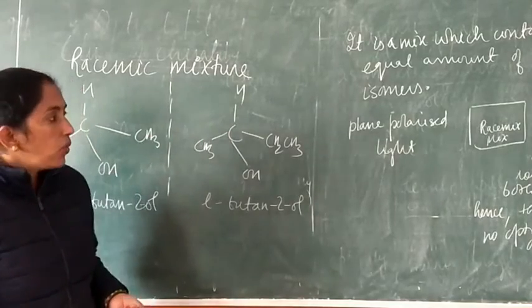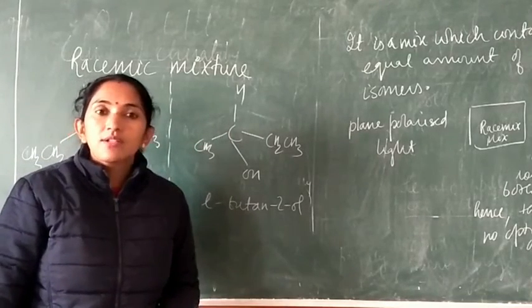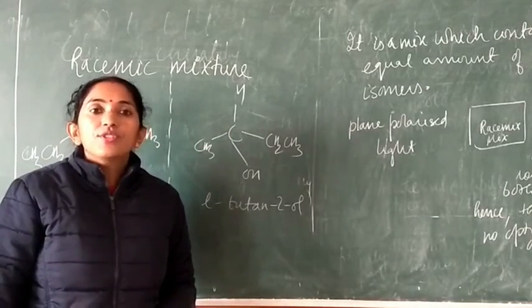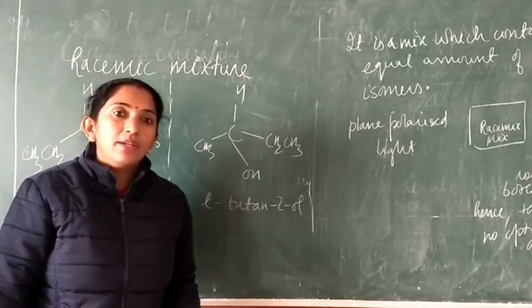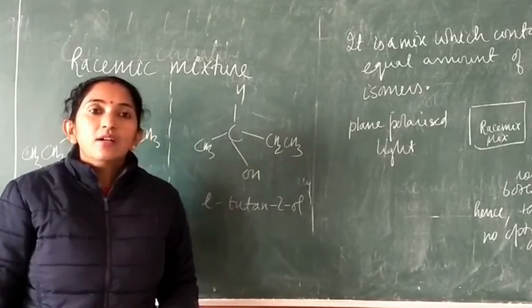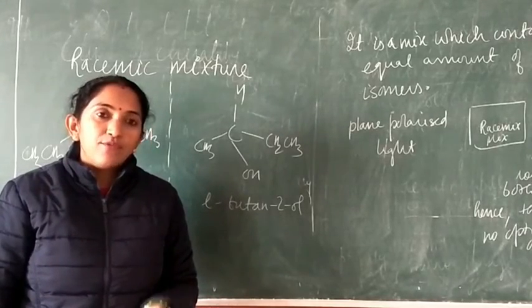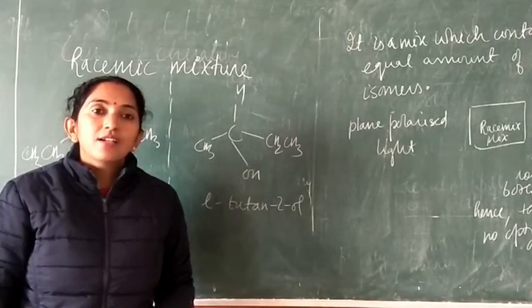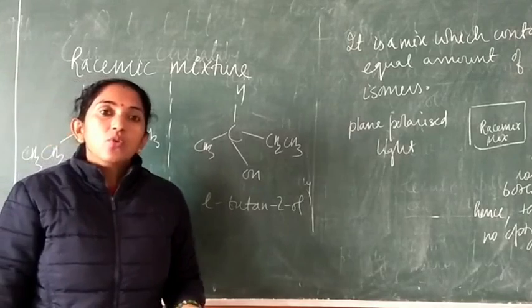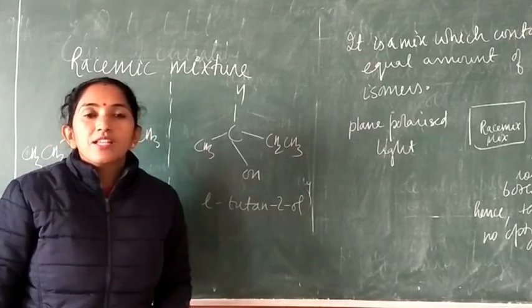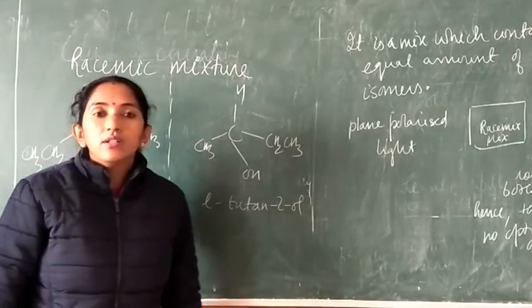So students, just go through it, right? And retention: we have discussed what retention of configuration is, which the SN1 mechanism follows, that the configuration around the carbon atom is retained, that is, the substituent will replace the halogen atom from the same side. As a result, the configuration of the compound remains the same, right? So go through these topics which have been taught in the class. Okay. For now, this much. Thank you.